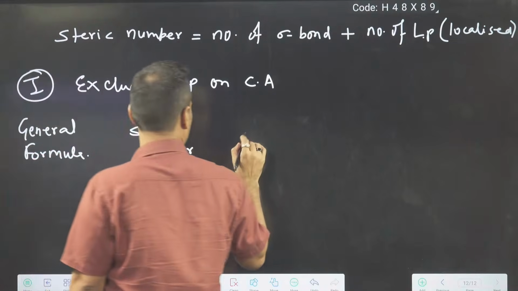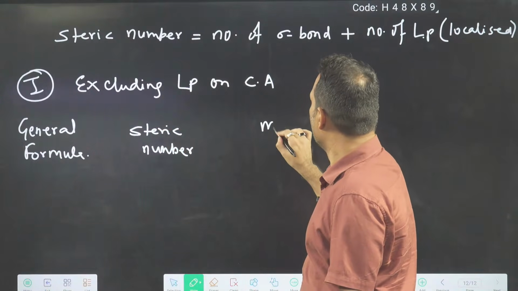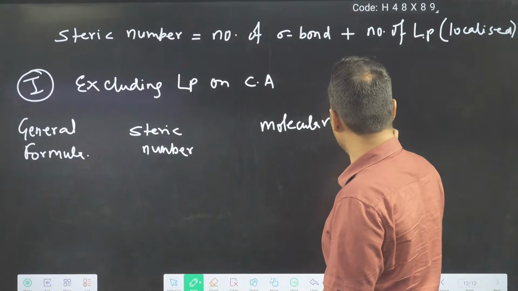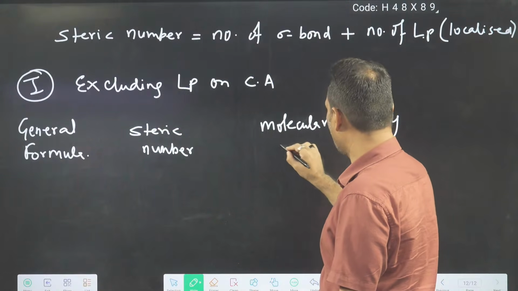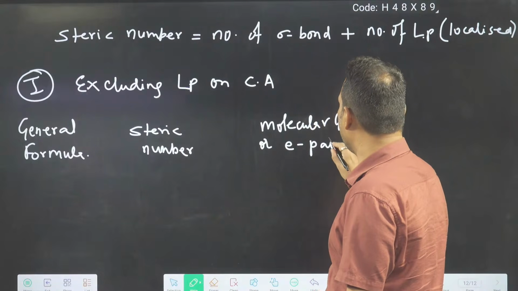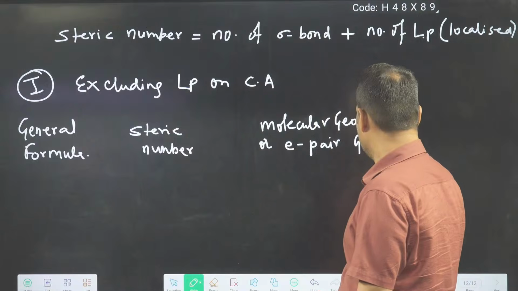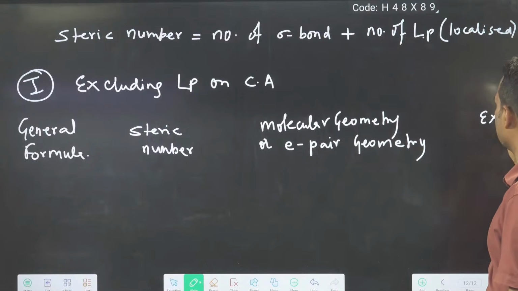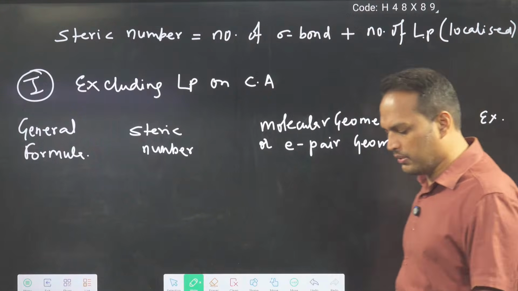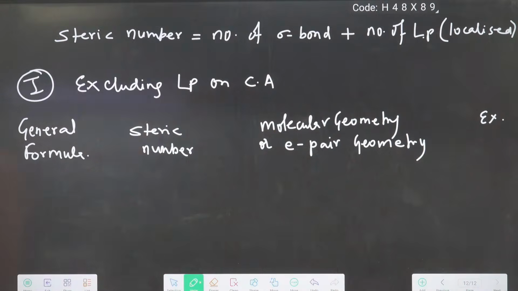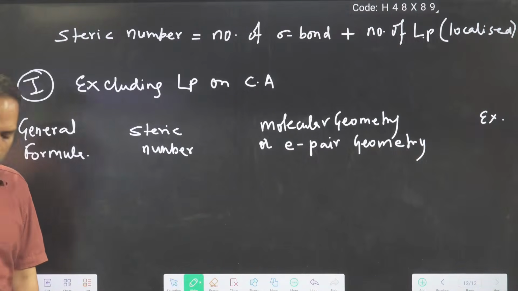And in the third column I am writing molecular geometry, or you can also say electron pair geometry. And lastly we can give some examples from NCERT. Clear? These tables are most important.